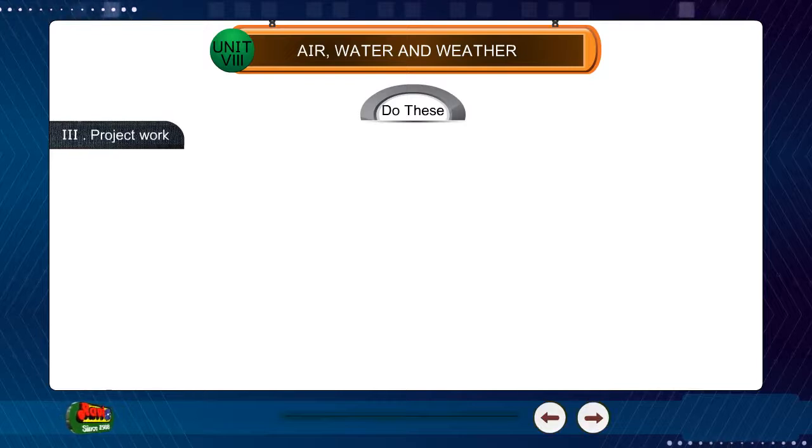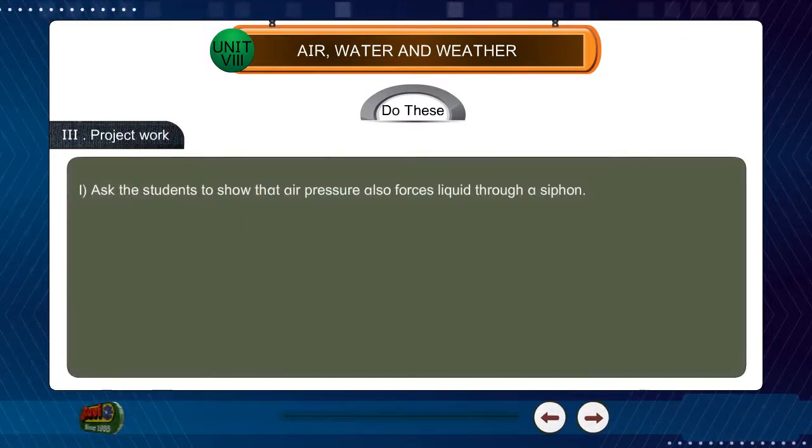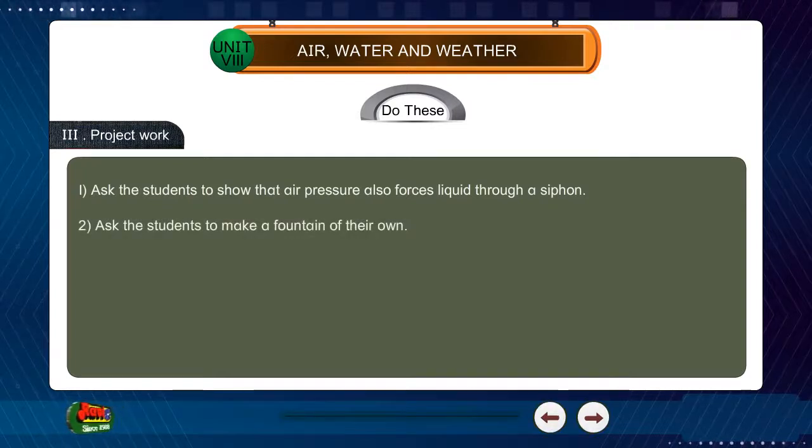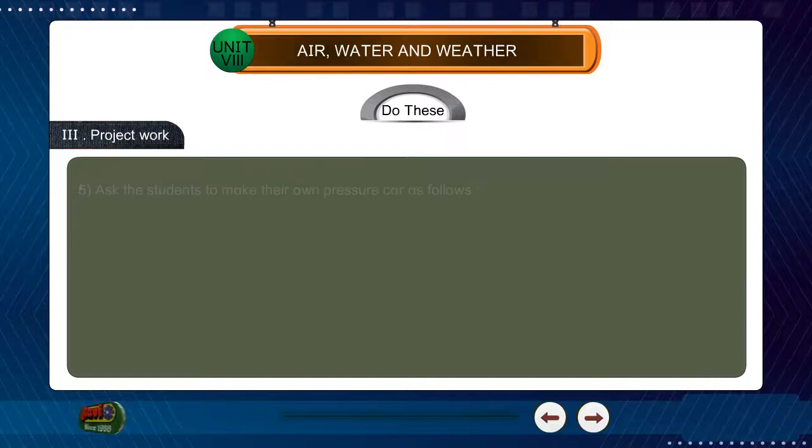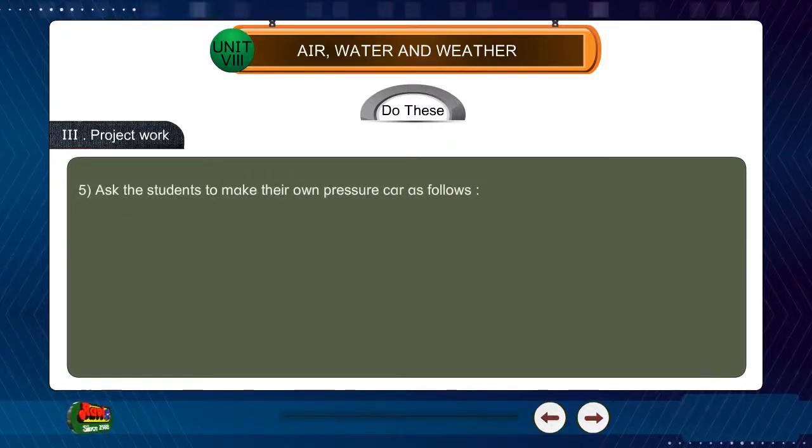See project work. 1. Ask the students to show that air pressure also forces liquid through a siphon. 2. Ask the students to make a fountain of their own. 3. Ask the students to tie a blow-up balloon to a plastic pipe and release the thread tied to the balloon. Observe what happens. 4. Ask the students to make their own syringe. 5. Ask the students to make their own pressure car as follows.